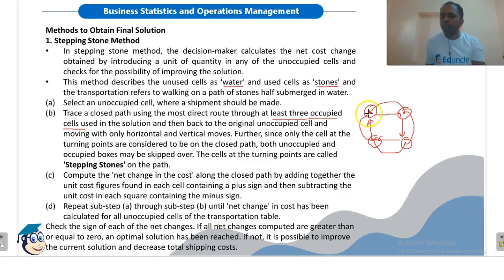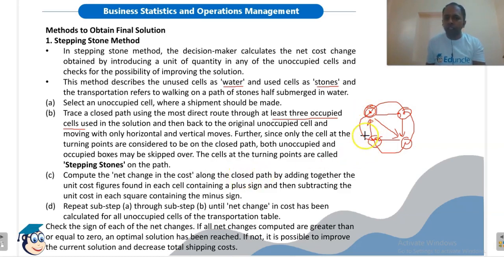Only this cell is unoccupied. At least there should be 3 occupied cells in the closed path. It may be more than that also, and we can only move either horizontally or vertically. We cannot move in this way. Compute the net change in the cost. After finding this closed path, we will find out whether the allocation in this unoccupied cell will increase or decrease the cost.